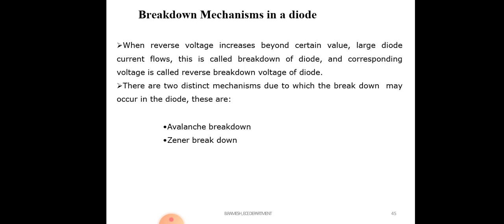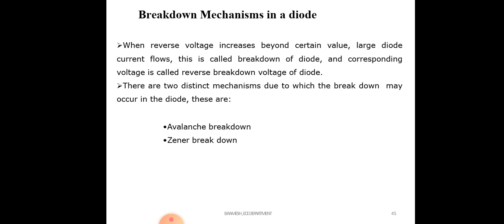Today my topic is breakdown mechanism in a diode. Generally there are two types of breakdown that occur in a diode. One is avalanche breakdown and the next one is Zener breakdown. Avalanche breakdown generally occurs in a lightly doped diode, and Zener breakdown occurs in a Zener diode, which is a heavily doped diode. These two breakdowns occur in reverse bias only.